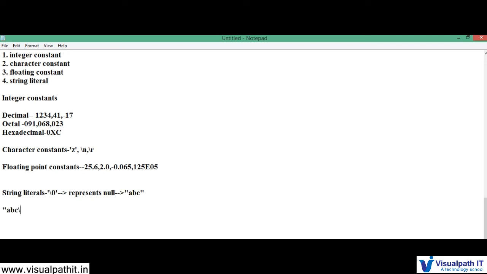ABC \0. So A, B, C. A is one character, B one character, and C one character, right? So the size is actually 4. \0 is also taken as a character. Okay, so the size is not 3, it is 4. That's the point.